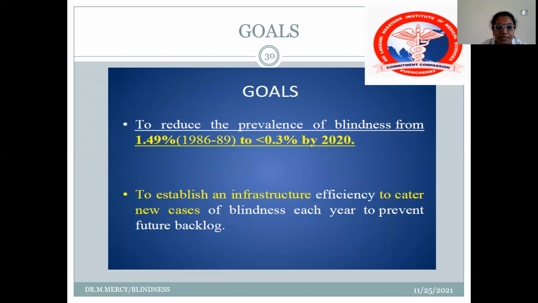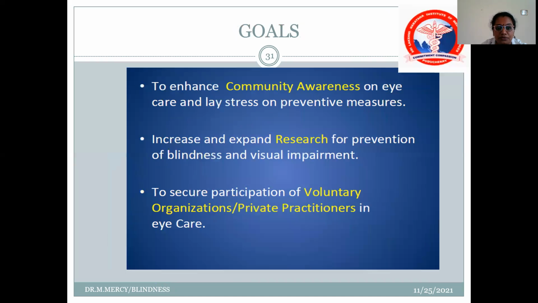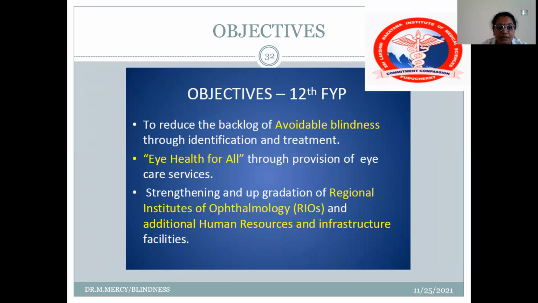So the main goal is to reduce the prevalence of blindness from 1.49% to less than 1%. So that is, it's less than 0.3%, and to establish an infrastructure for efficient catering of the new cases and to prevent the future backlog. Okay, and also to enhance community awareness, to expand the research, and finally to encourage participation of the NGOs and voluntary organizations. So the main objective is to reduce the backlog of avoidable blindness and eye health for all.